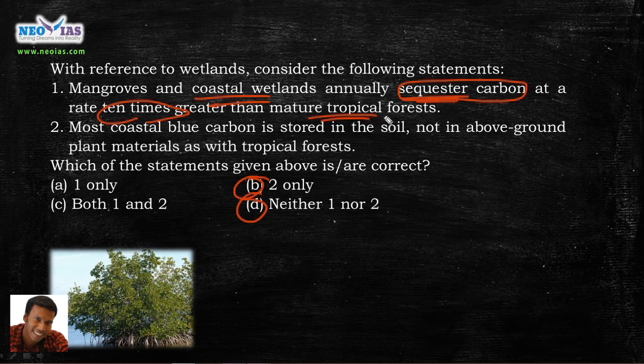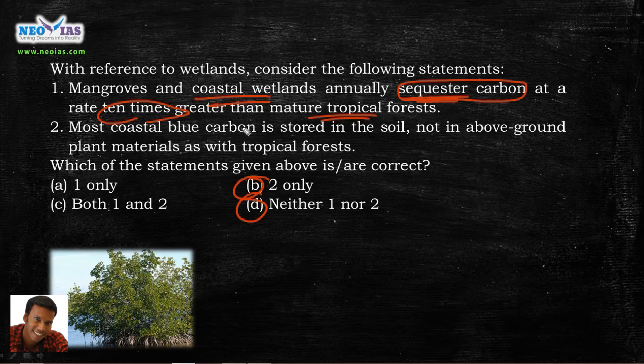So you may know the tropical forest, right? Tropical forest is the forest seen in the equator region and they get rain throughout the year, greater than 200 centimeters of rainfall. Okay. So let us discuss the second statement.